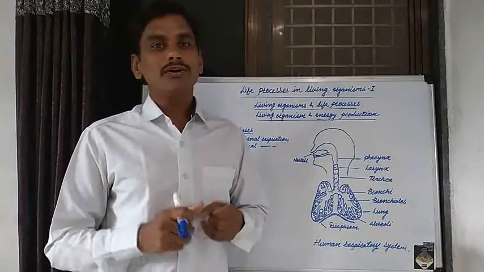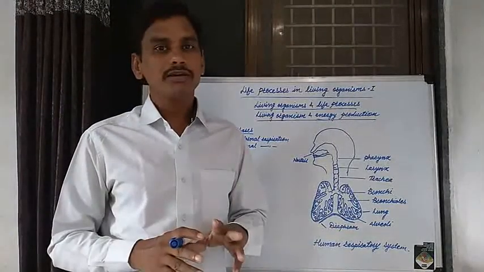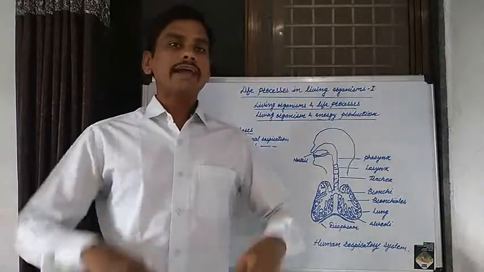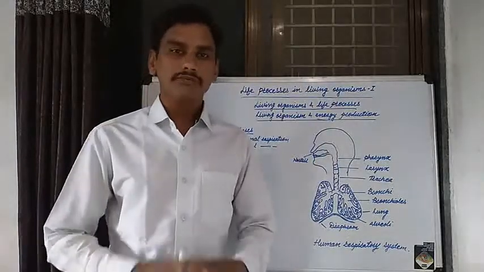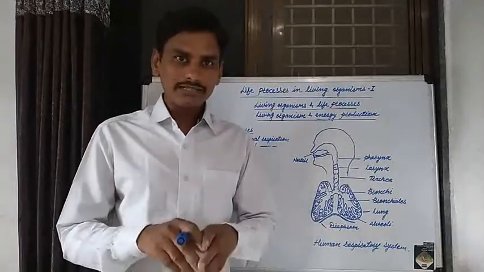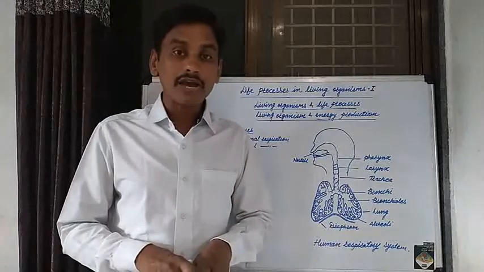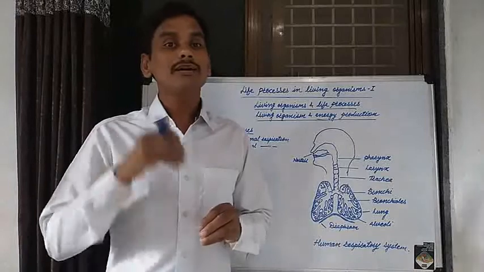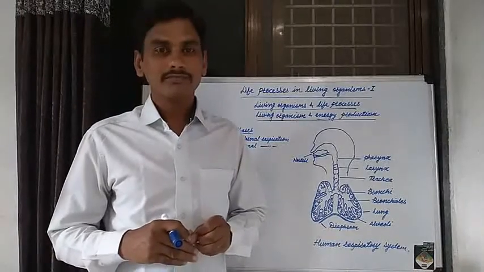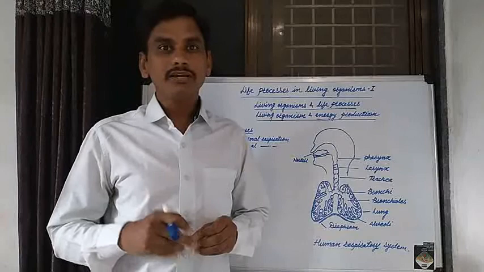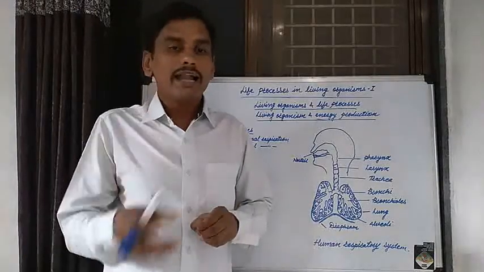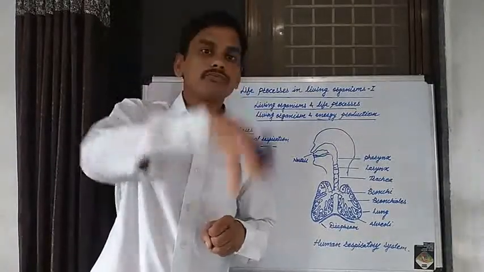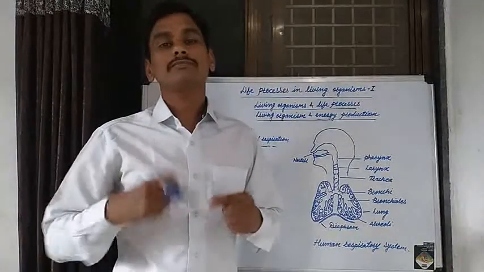And those organs present in the human body, those organs present in a multicellular living organism, those organ systems present in a multicellular living organism, in that organ system, the organs require food, require energy for their functions. Digestive system, digestion of food substances. But that digestive system consists of various organs, and these organs require food for their function.